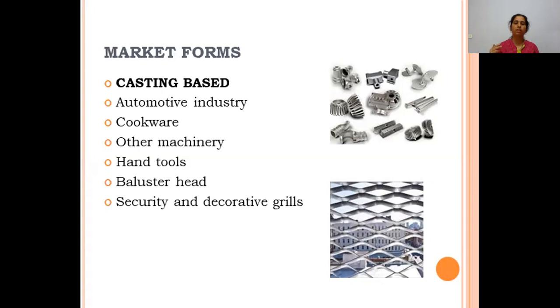What is a baluster head? The vertical member of the railing is called a baluster, and the topmost part of the baluster is called a baluster head. And aluminum is very popularly used in security and decorative grills. Grills are provided for the security of buildings, mainly in the verandas and entrances of houses. Since it is anti-corrosive, it works very well as a security and decorative grill.